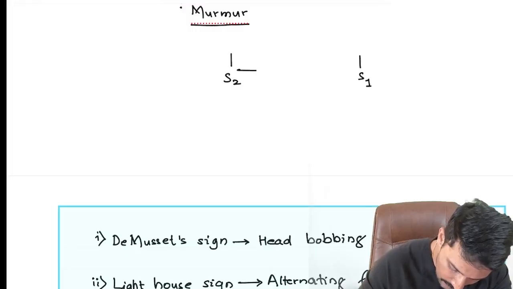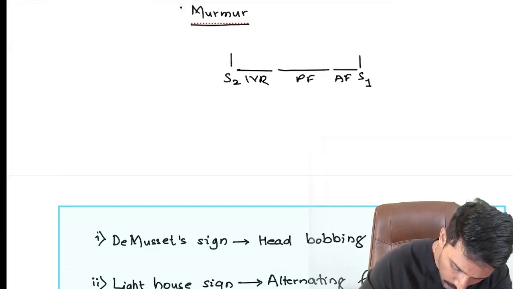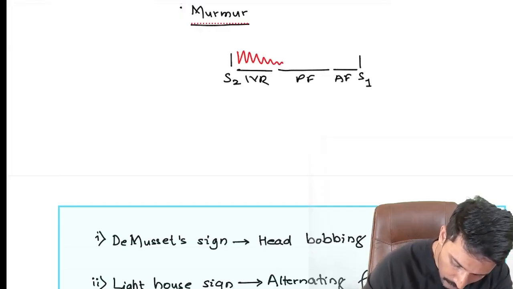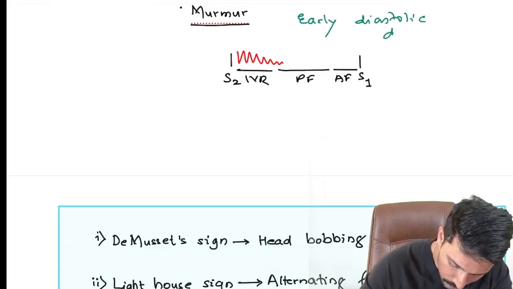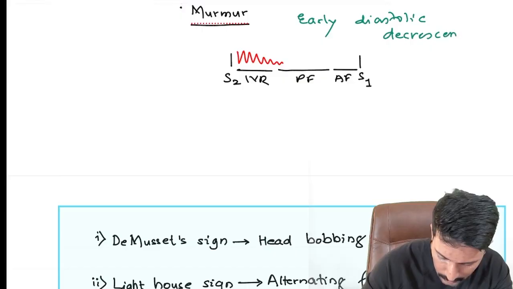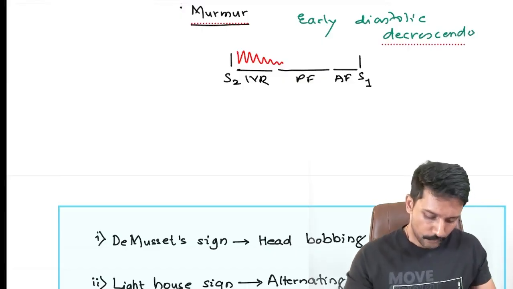So it exactly starts in the isovolumetric relaxation phase, may continue a little into passive filling and barely ever into active filling. So it is an early diastolic decrescendo murmur.